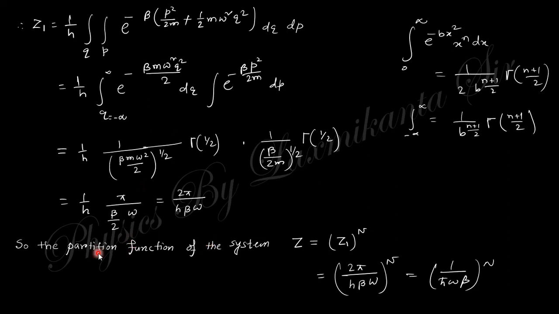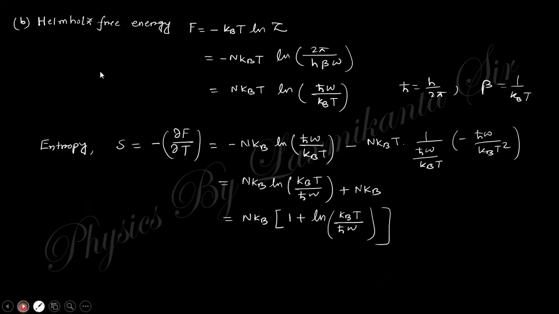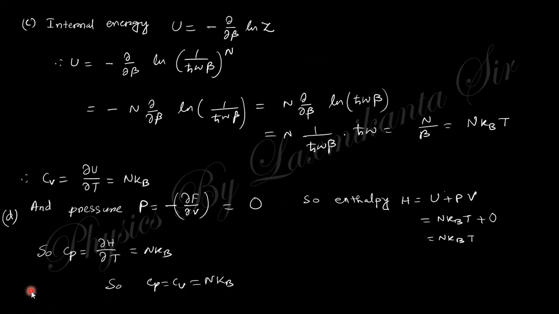If there is any doubt, you must comment. So the partition function will be like that, Z1 all to the power N is like that. So the Helmholtz free energy is minus kT ln Z. Z is obtained here. Put this value, with N in the front, and you will obtain this one. The entropy is minus del F by del T with respect to temperature, and the expression will be like that. So the internal energy is minus del by del beta of ln Z, equal to this. The corresponding Cv and the pressure will be this, and Cp. Okay, I think you can do this example and calculation.